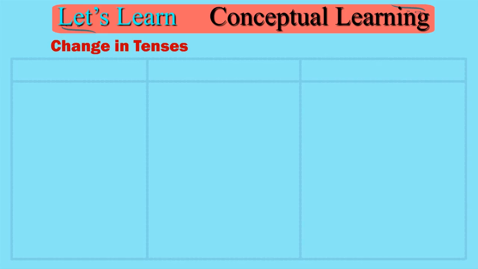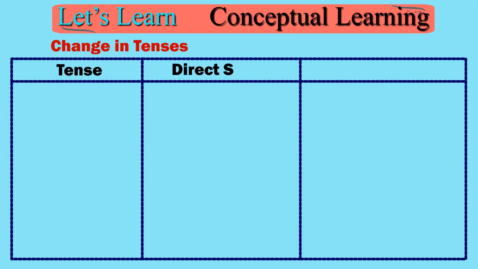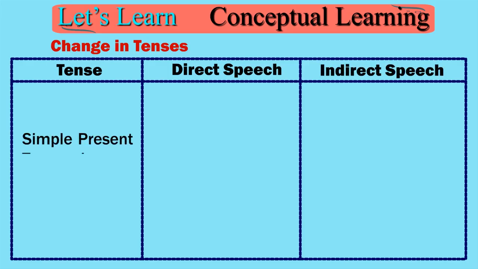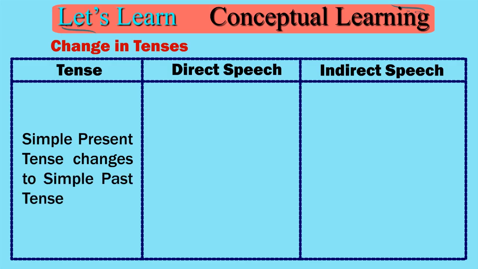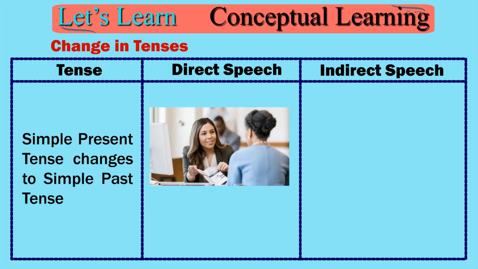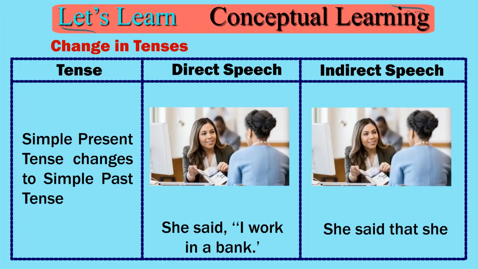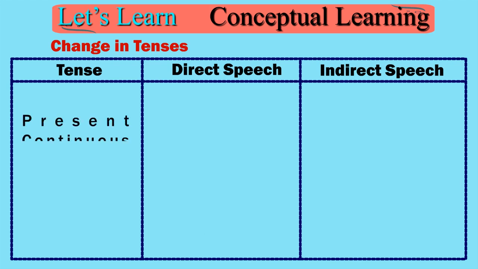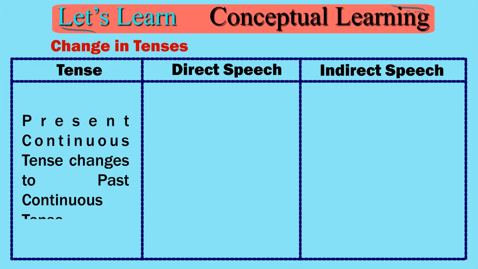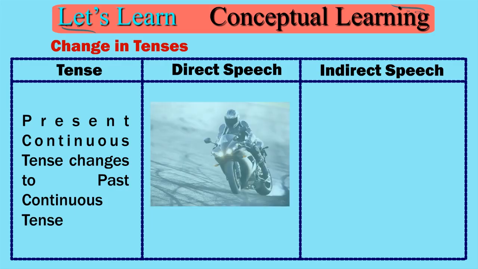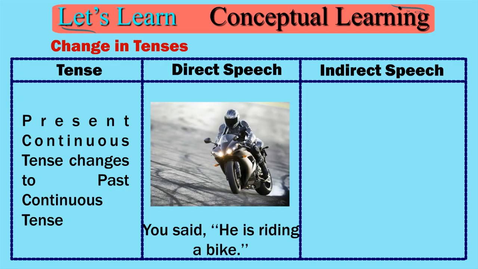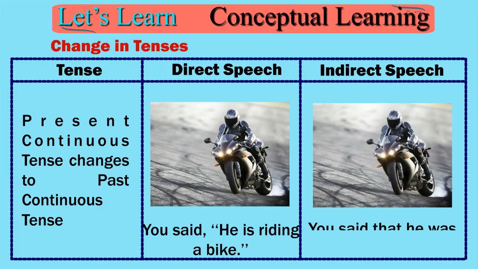Change in tenses. Tense, direct speech, indirect speech. Simple present tense changes to simple past tense. She said, "I work in a bank." She said that she worked in a bank. Present continuous tense changes to past continuous tense. You said, "He is riding a bike." You said that he was riding a bike.